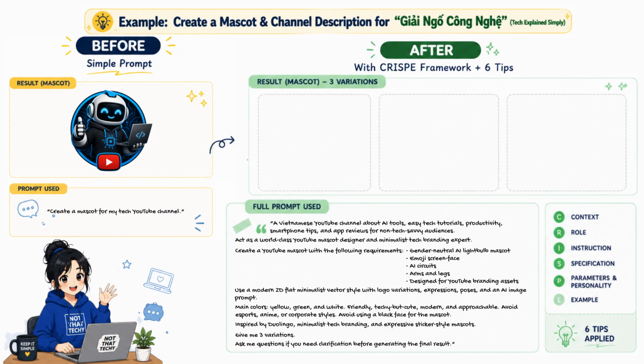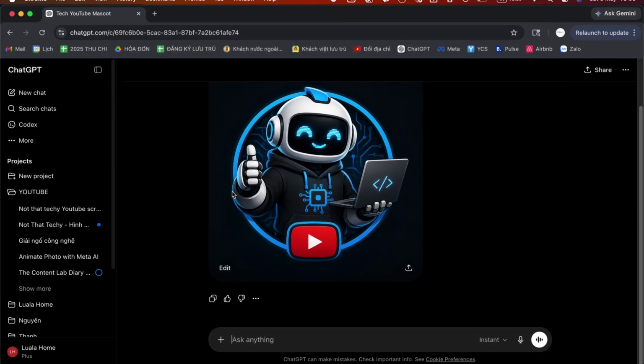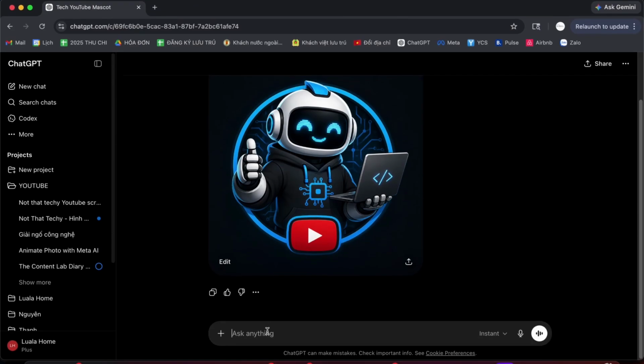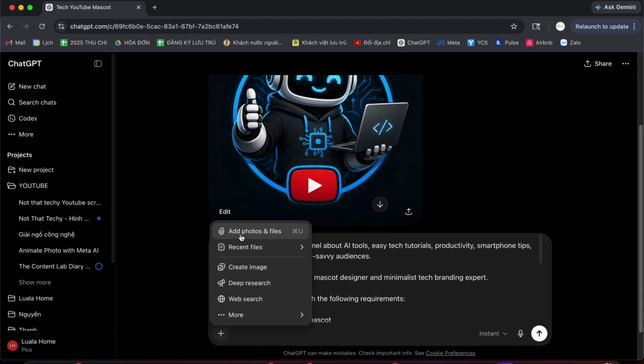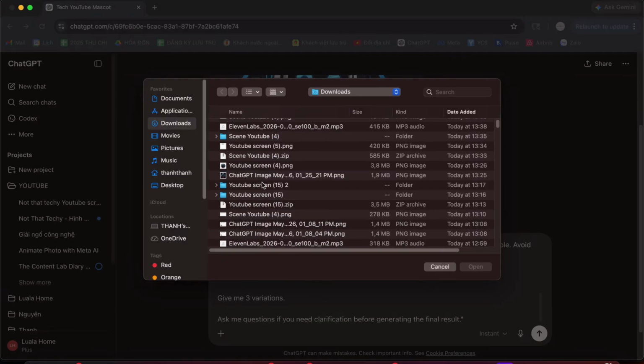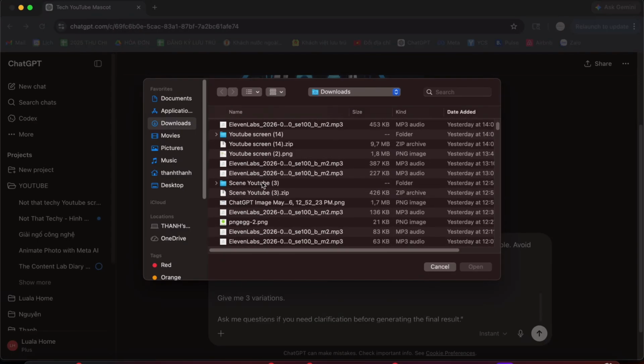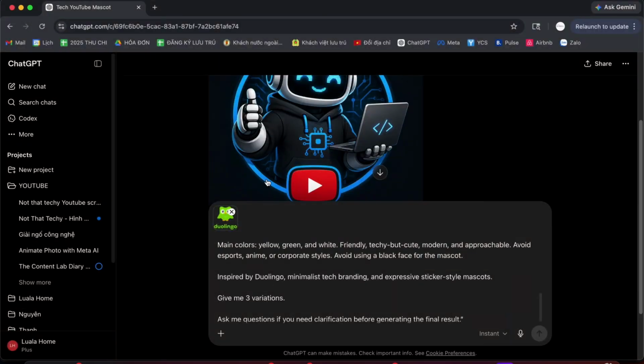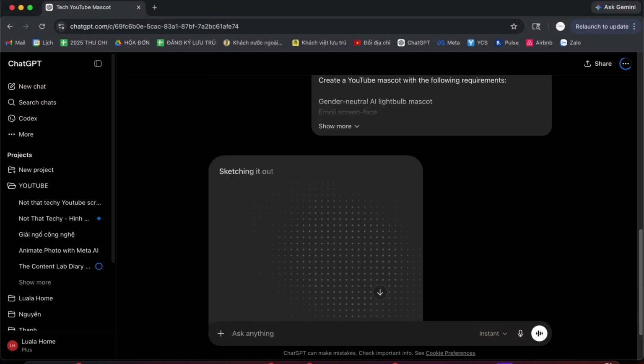Okay, now the prompt is ready. Let me copy and paste it into the same ChatGPT conversation I used earlier to create the mascot. And let's see how different the result looks this time. I'm also going to attach the Duolingo icon as a reference image just to help ChatGPT understand the mascot style a little better.